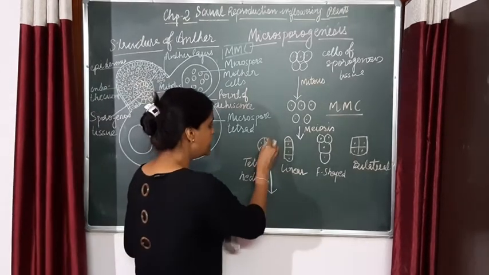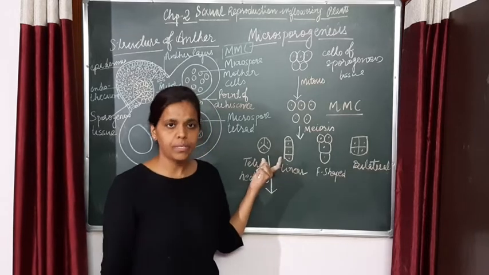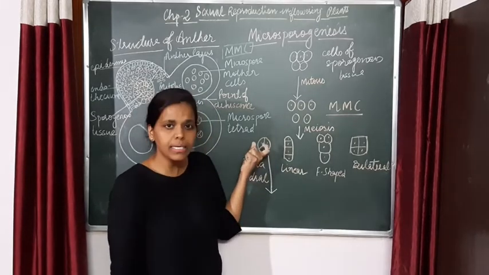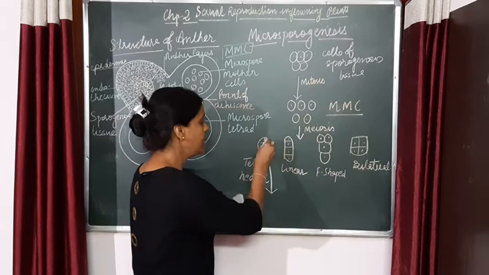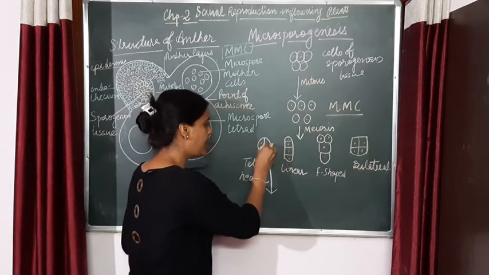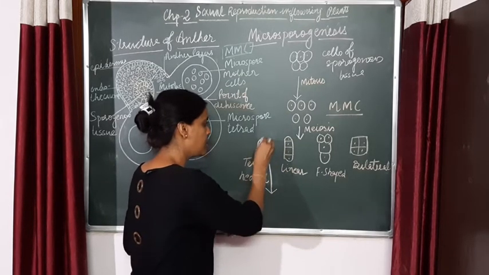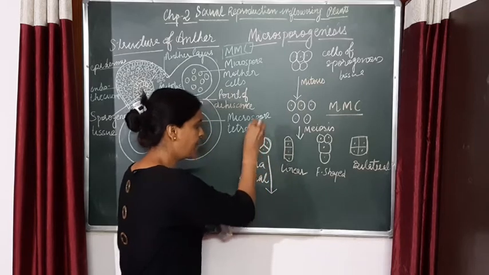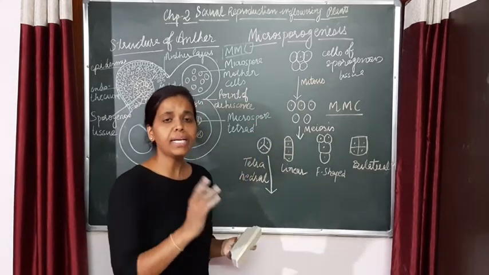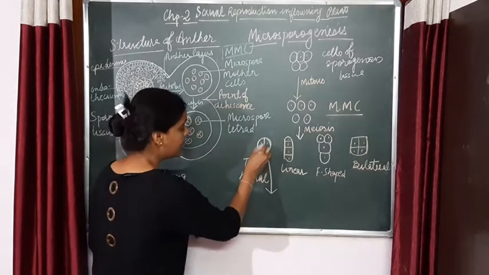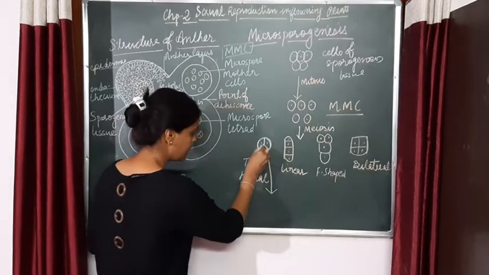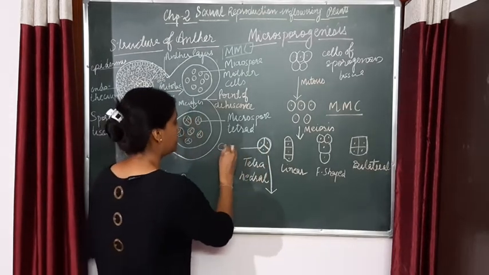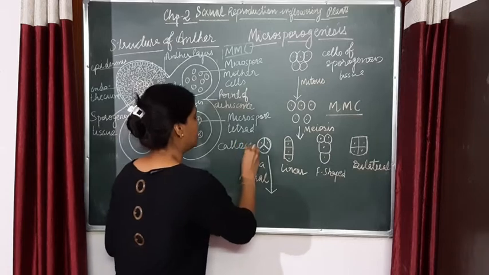Now this microspore tetrad, what will it undergo? These cells are occurring in a group, or we can say in a cluster. So they may be joined by something. They are united with each other by a layer of thickening that is called callose, right?